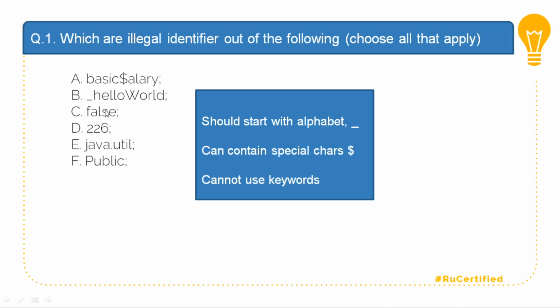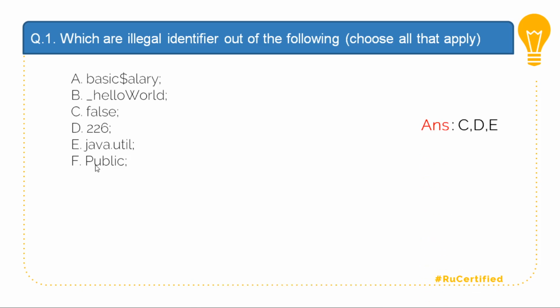This false could be wrong because it is a keyword. 226 starts with a numeric character, so it may be wrong. java.util is a package name, and Public looks like a keyword, but this Public starts with a capital P, which does not match the public keyword, which starts with lowercase. The options for this are C, D and E.